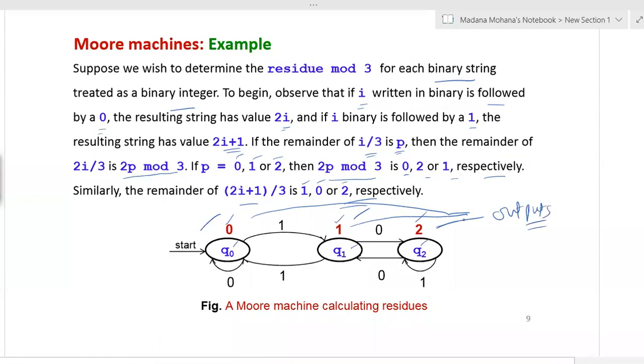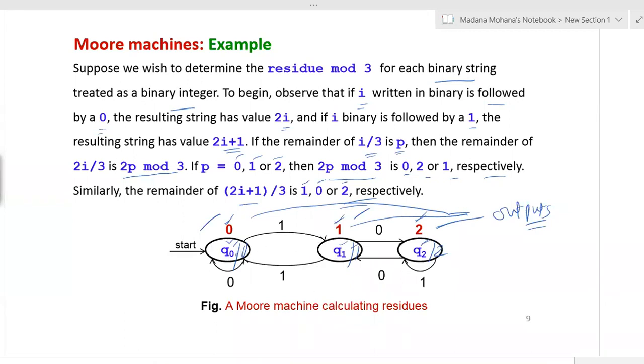So what we mentioned in the Moore machine: the outputs are associated with states. For Q0 state, output is 0. For Q1 state, output is 1. For Q2 state, output is 2. In some representations, these outputs are also represented within the circle separated by slash: Q0 by 0, Q1 by 1, then Q2 by 2. Any one representation we will use. So these are all the outputs. Now remaining as usual with the 0, 1 combination, these are all the transitions. A Moore machine calculating residue.